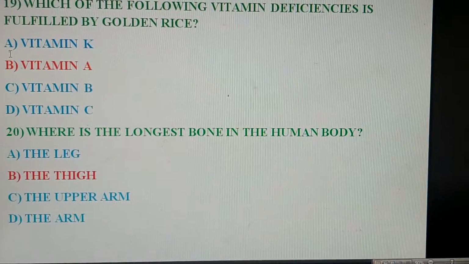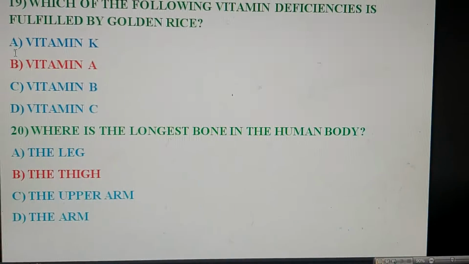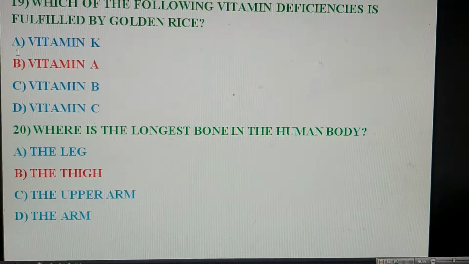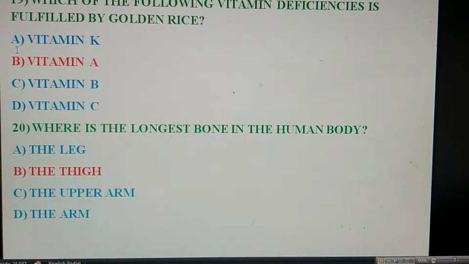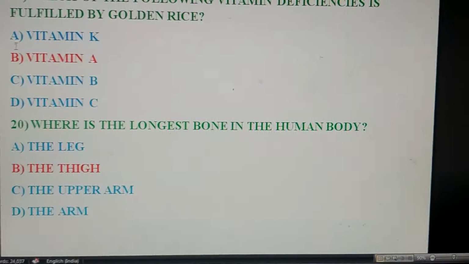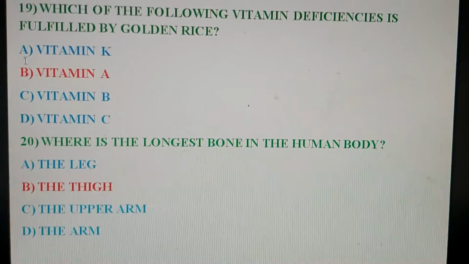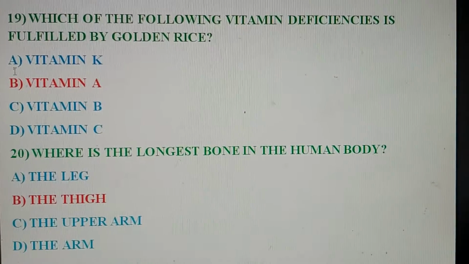In the thigh, the longest bone is present. And the smallest bone is present in the middle ear. So friends, by this question we are going to wind up the video.